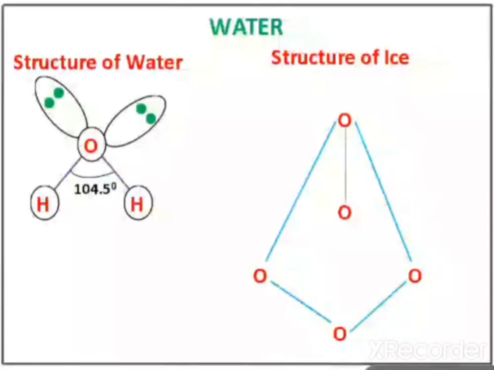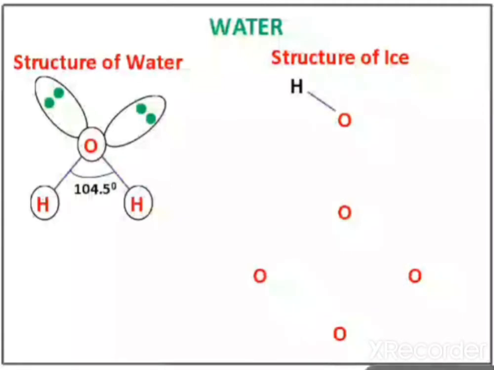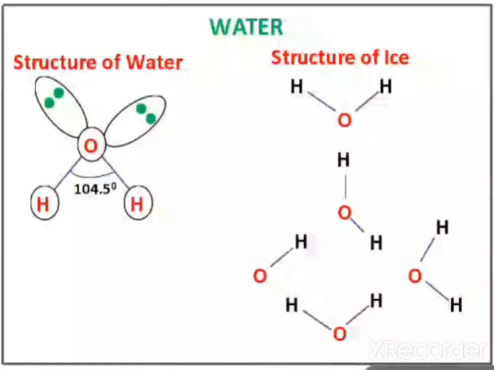You can see here, this is tetrahedral structure. Now from this tetrahedral structure, how does the H2O molecule exist here? This is the first H2O molecule, second H2O molecule, third H2O molecule, fourth H2O molecule, and fifth H2O molecule. So now you can see 5 H2O molecules are arranged in tetrahedral manner.